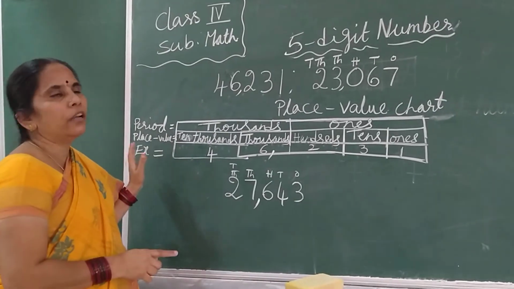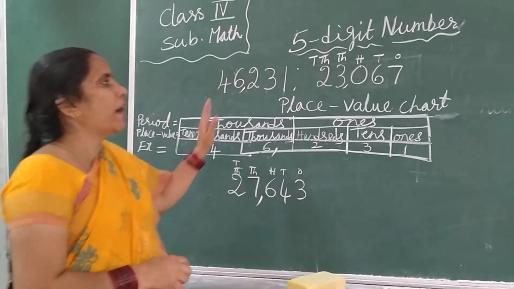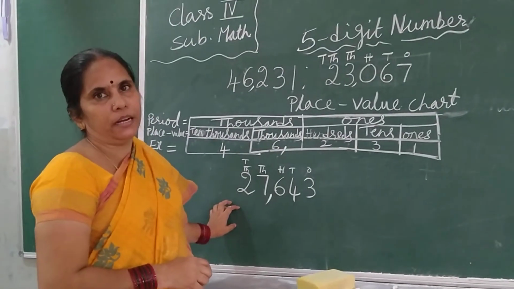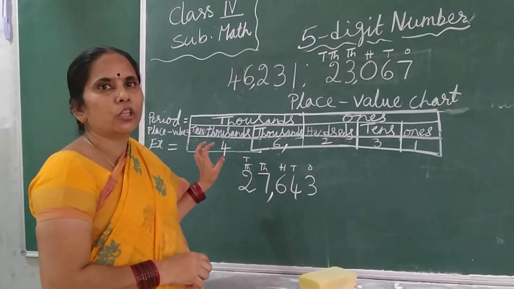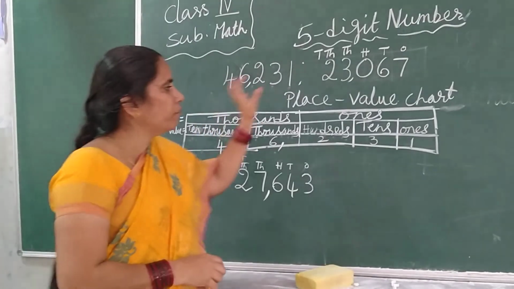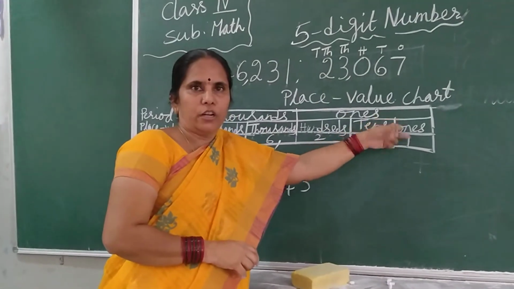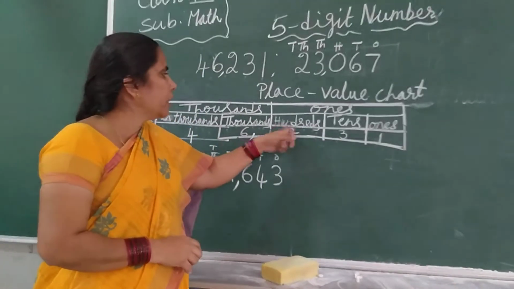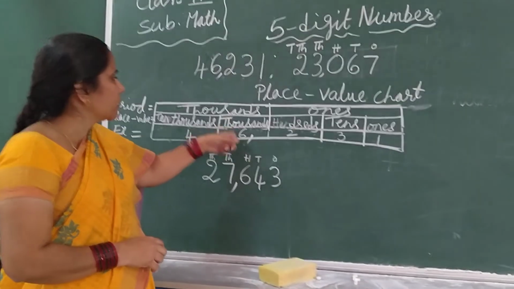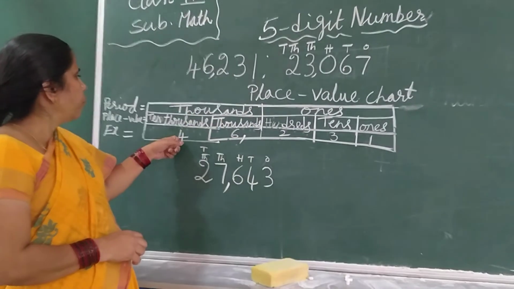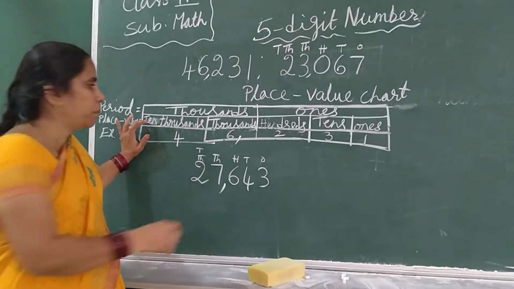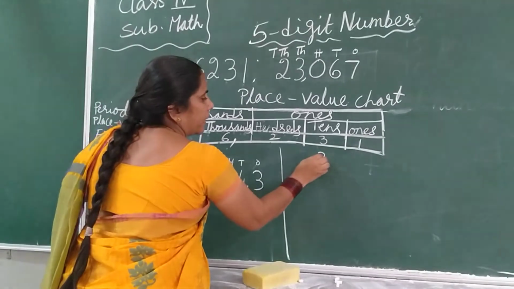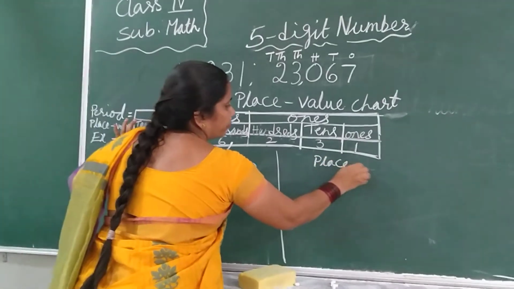I hope that you all understood the 5-digit number and how to read it. And the place values also I will tell you. See here, 1 is in the ones place. Already you know 1. 3 is in the tens place. 2 in the hundreds place. 6 is in the thousands place. 4 is in the 10,000s place. Here how will you write the place value?